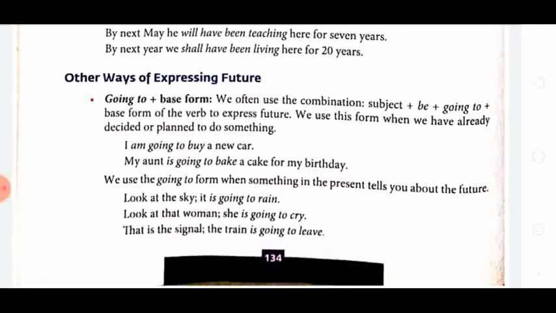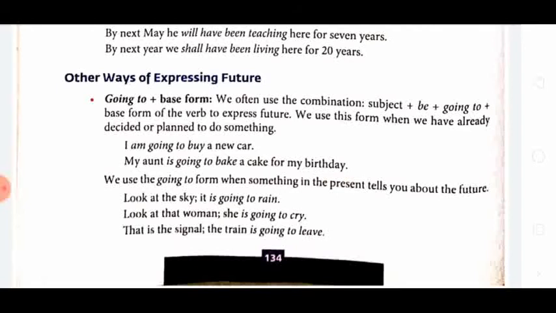We often use the combination subject plus be plus going to plus base form of the verb to express future. We use this form when we have already decided or planned to do something. Usually we use this, like, today I am going to celebrate my birthday. Usually you hear this when the school is going on, though this year I have not heard these words from the stage. But otherwise, on many days when the boys celebrate their birthday, coming on the stage, what are they going to say? I am going to celebrate my birthday. The same thing is there.